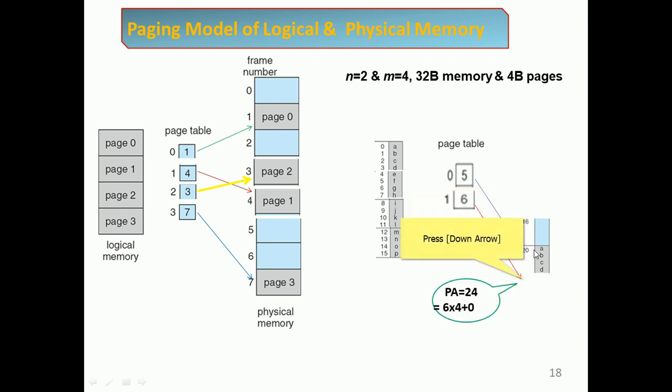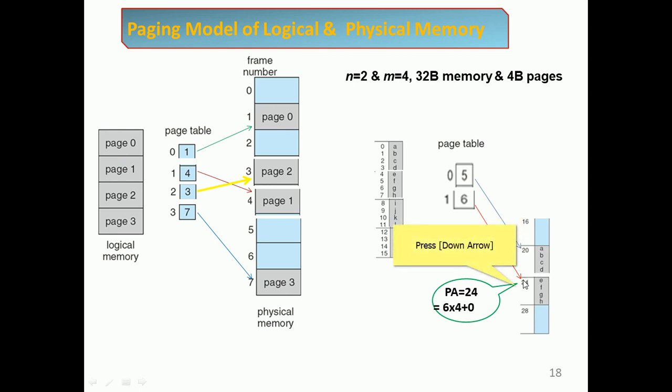Next, page 1 maps to frame 6. So 6 into 4, where 4 is the page size, gives 24. The frame number times the page size, 24, plus the offset, will be the address for page 1. So that is 24, right?